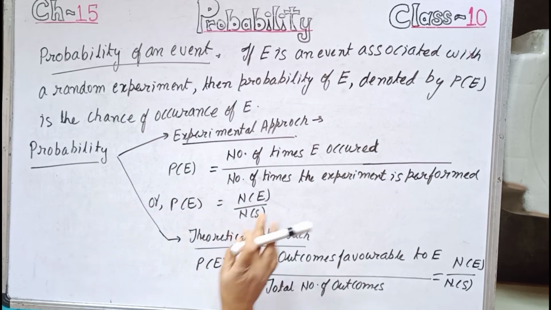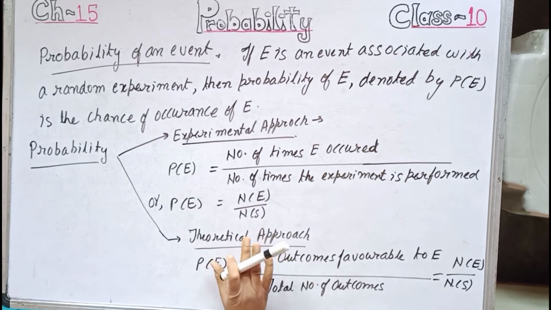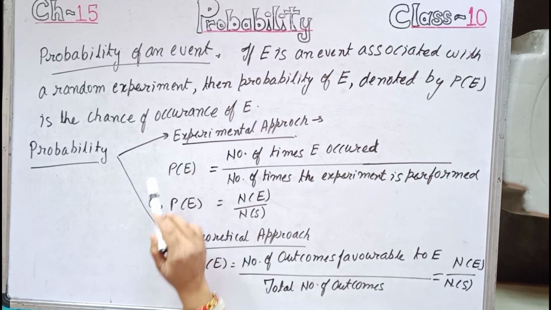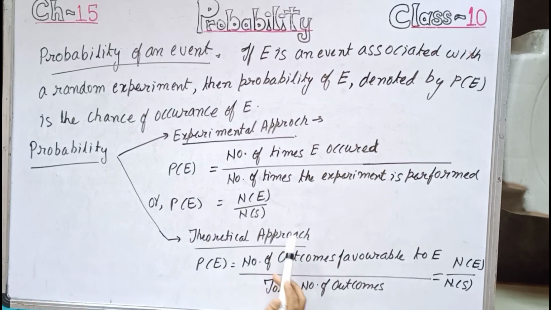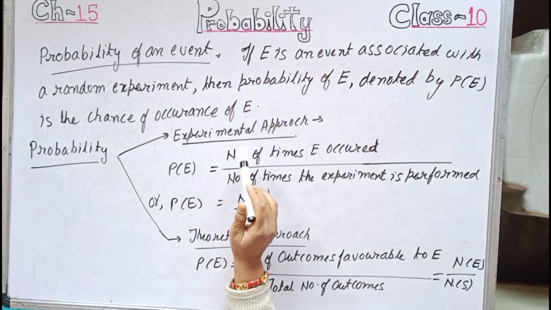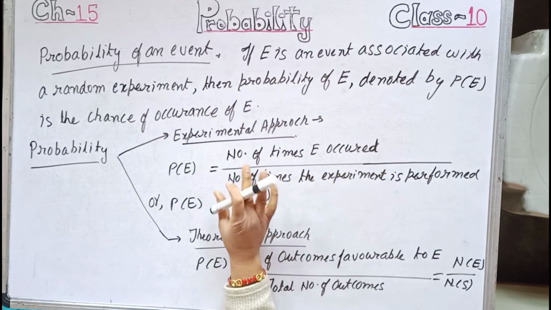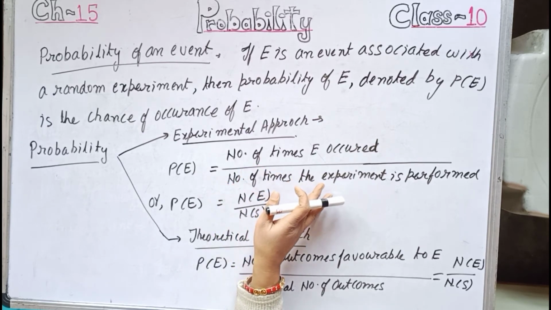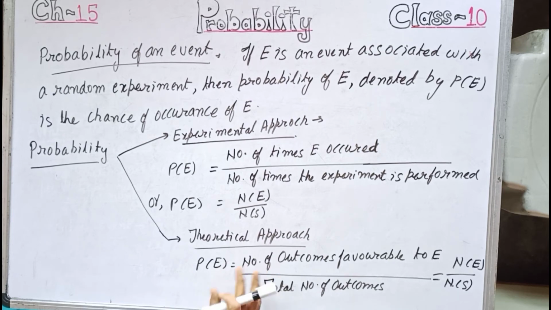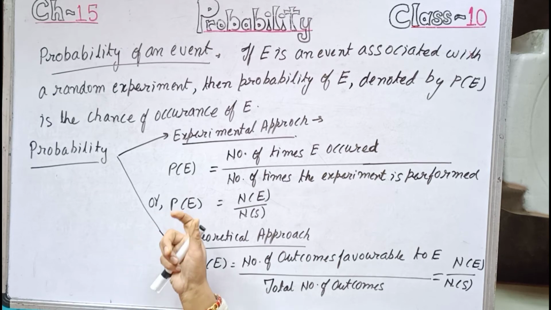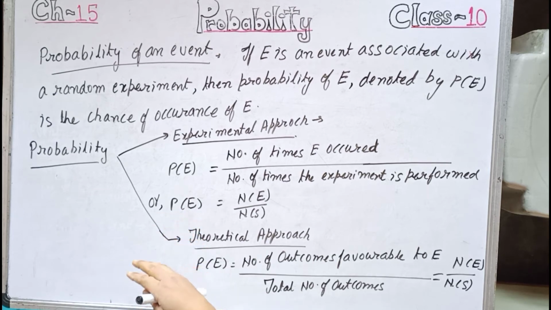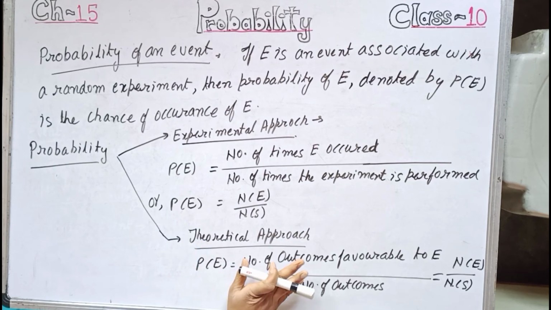Now, the probability definition, or the empirical formula, we are coming to. Probability we can take as an experimental approach as well as a theoretical approach. The experimental approach is the approach in which the experiment is done and hence a result is calculated. In the theoretical approach, we assume that in a throw of a die this much happened, in a throw of a coin this much happened, in the throw of two coins this much happened. Whatever sums we are going to do in standard 10, most of the sums are theoretical approach only.